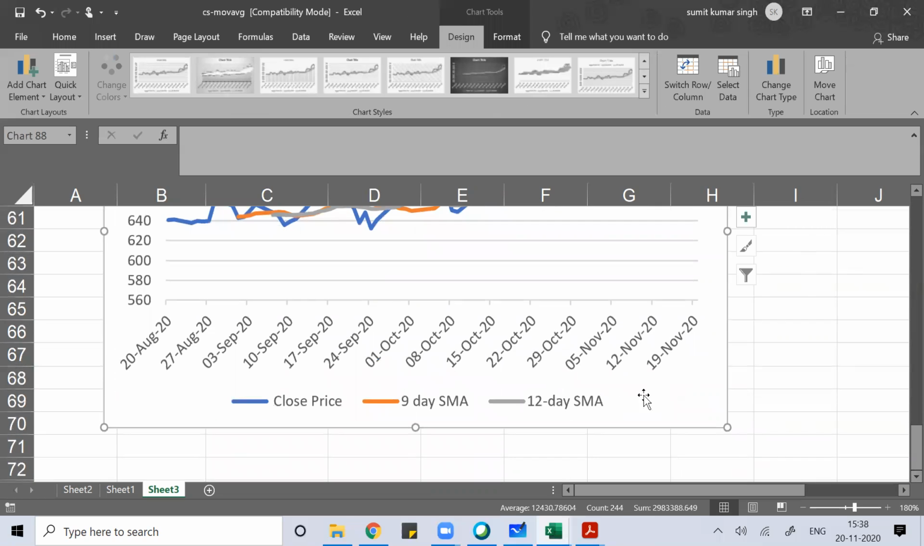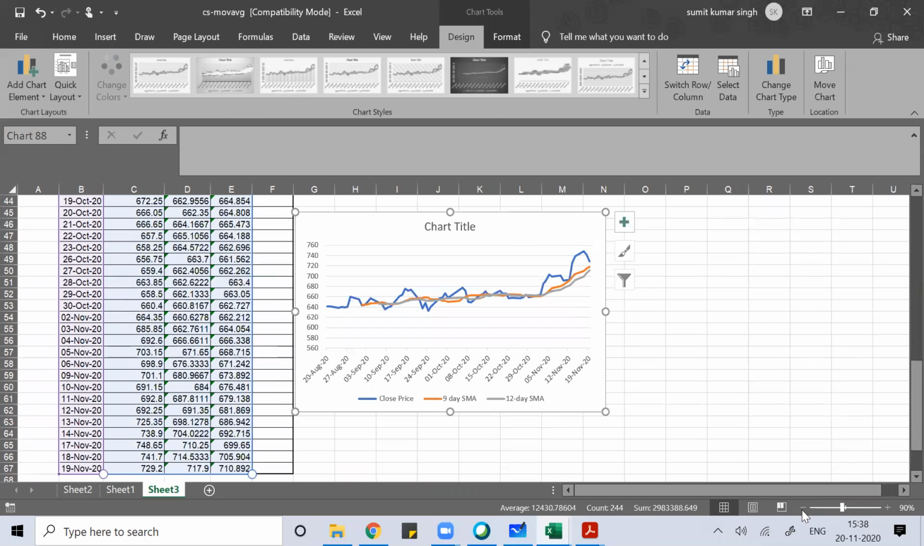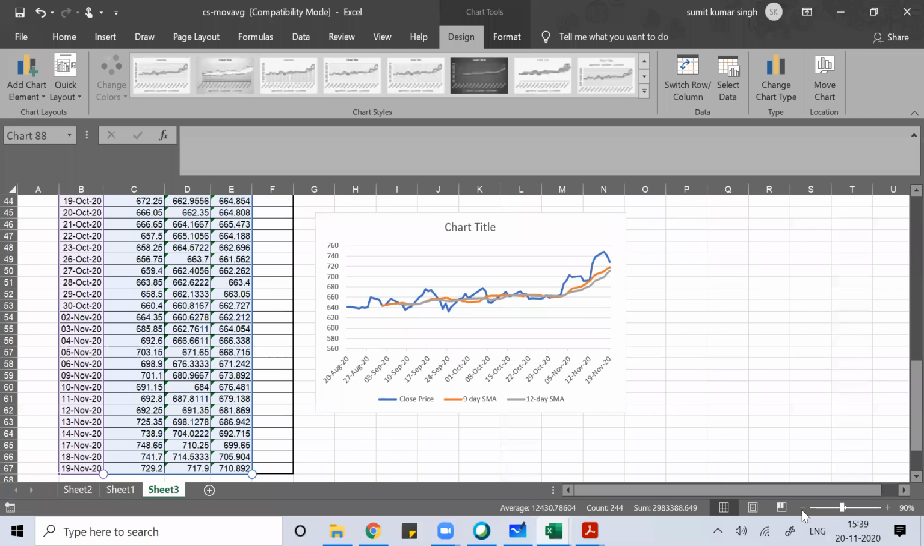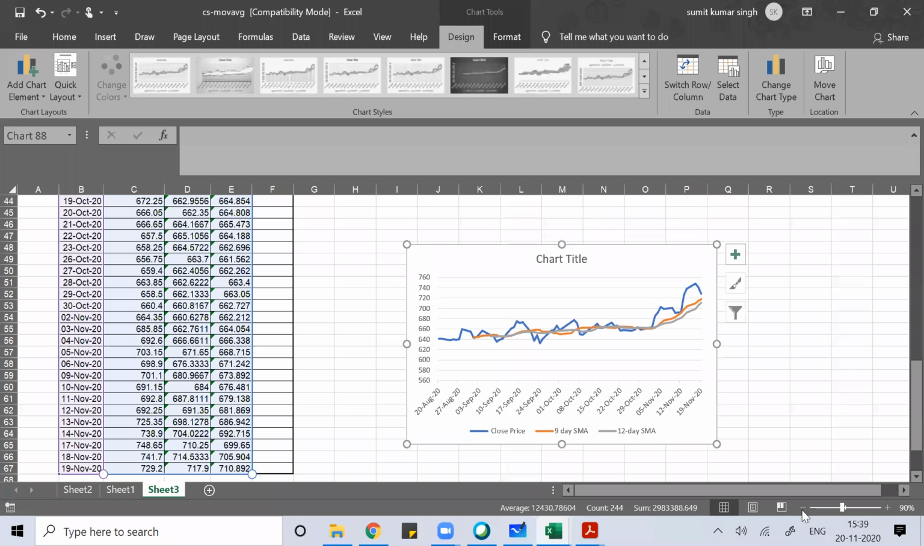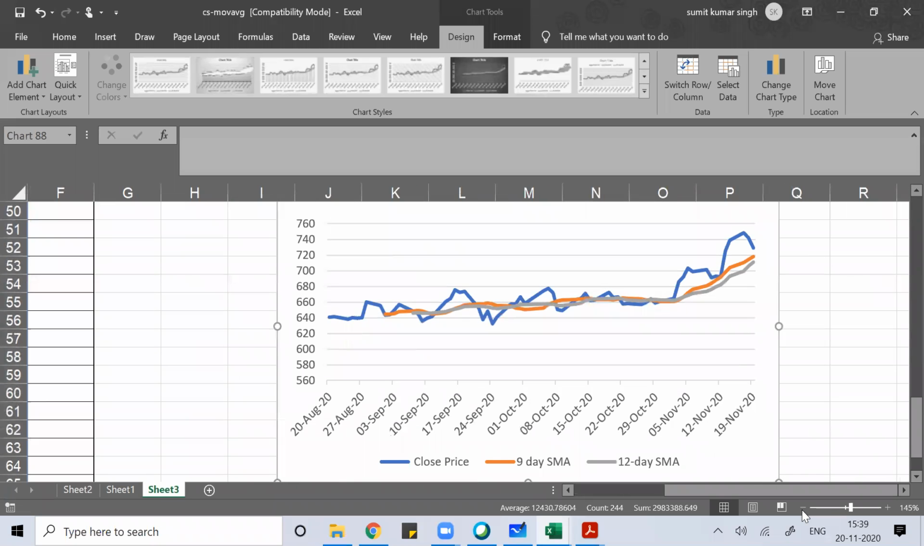Let me share it. So now you got this graph. The purpose here is to get the graph. This is the purpose. So you can see the closing price, you can see the 9-day moving average, and you can see the 12-day moving average.